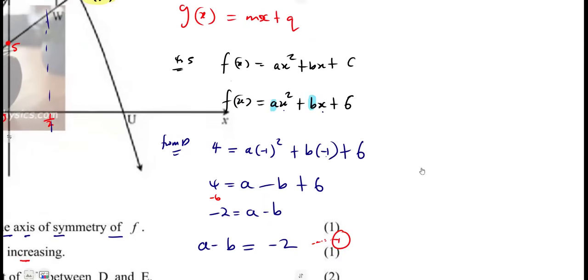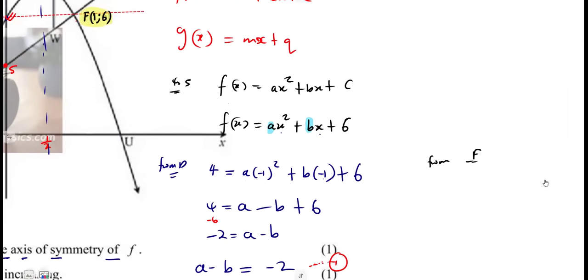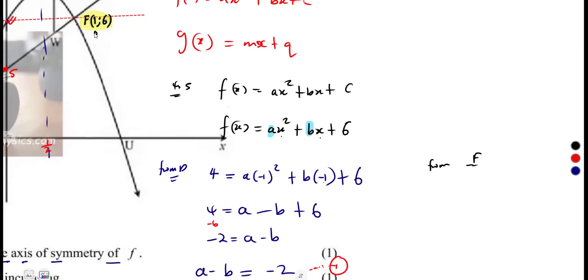So we can also apply the point F. From the point F, where x is 1 and y is 6, it follows that f(x), that's our y, 6 is equal to ax squared. Our x is 1, so that's 1 squared, plus bx, b times 1, plus 6. All right, remember we already have 6 there.